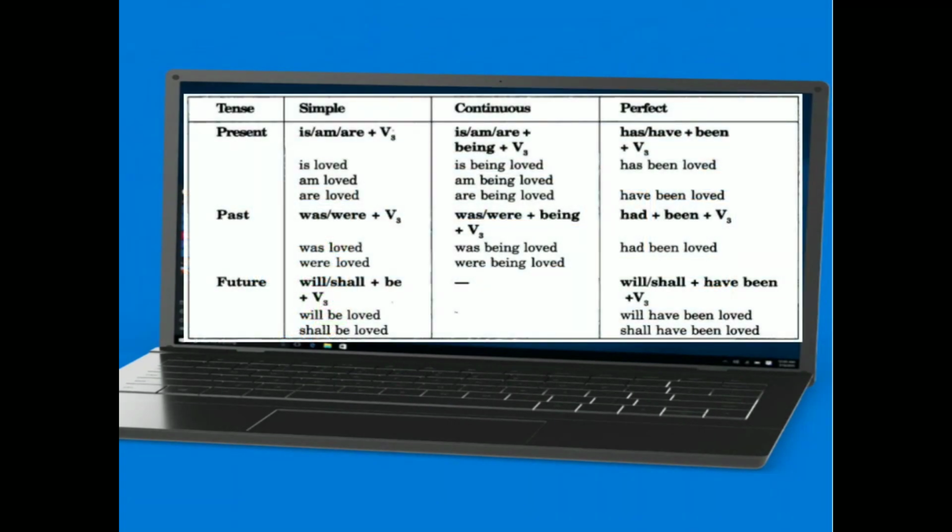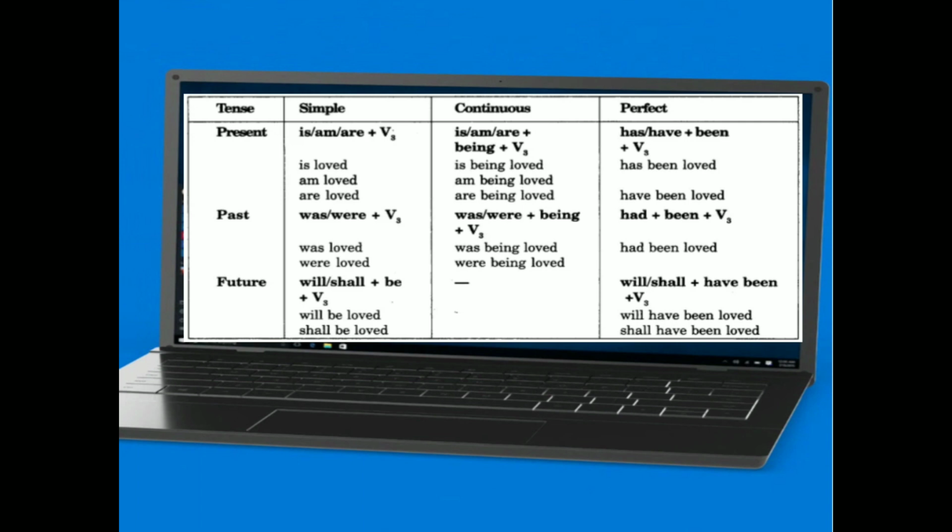There are some rules in present tense, past tense and future tense. We discuss the rules of simple tense, continuous tense and perfect tense: simple, perfect continuous, past perfect continuous and future perfect continuous tense. And future continuous tense cannot be converted into passive. There is no active and passive in these rules.